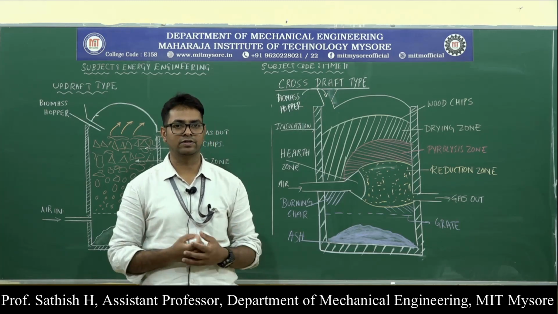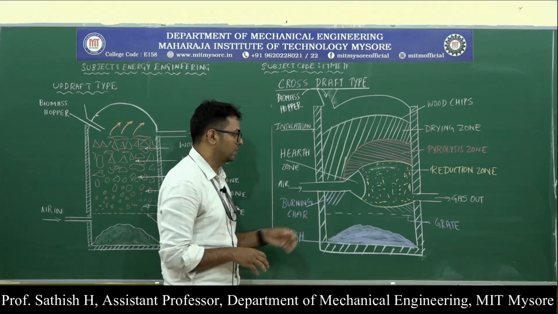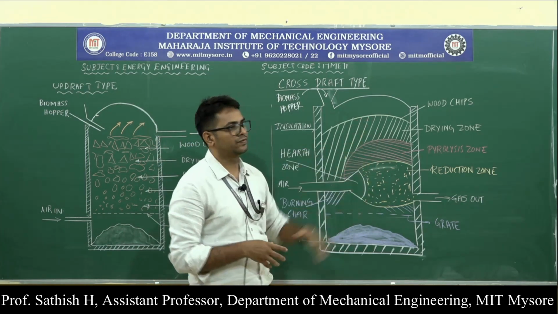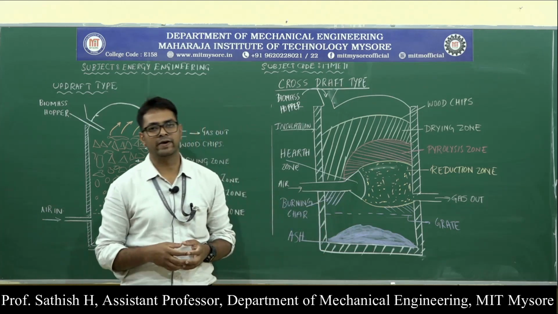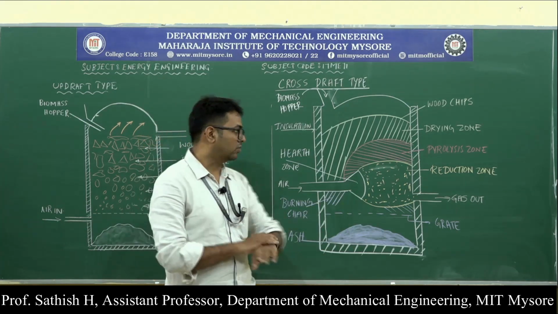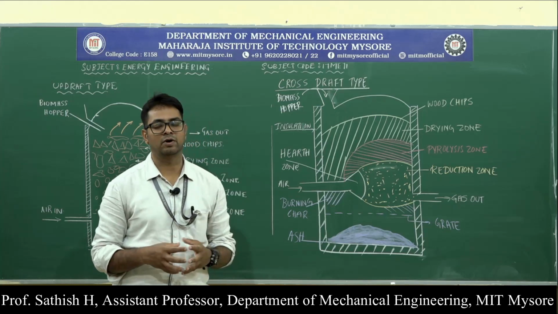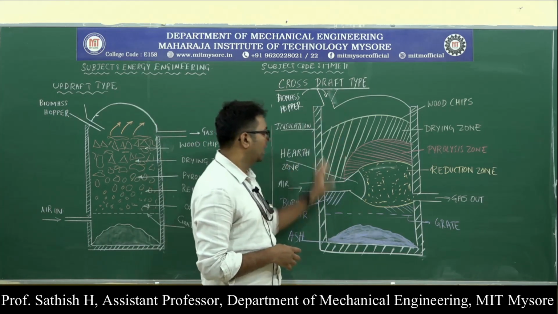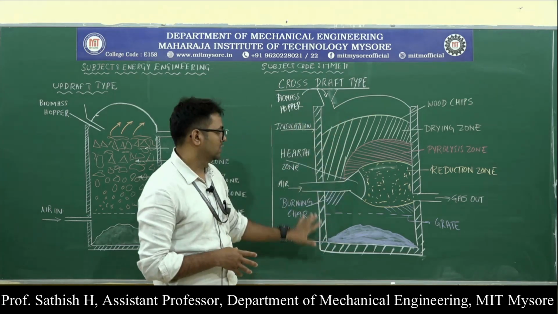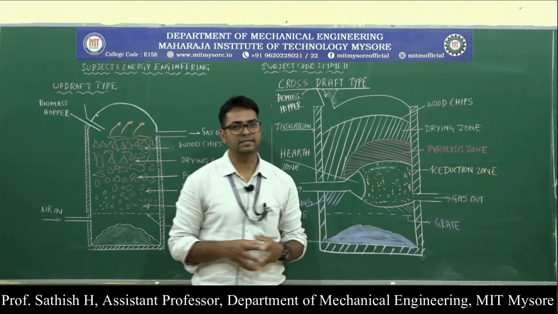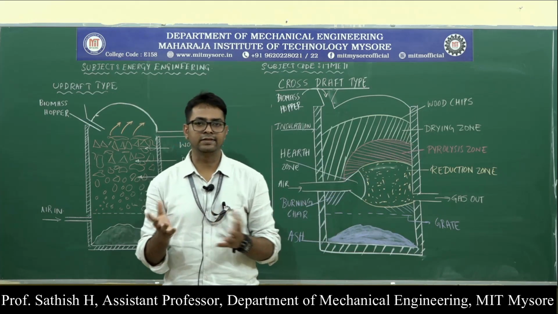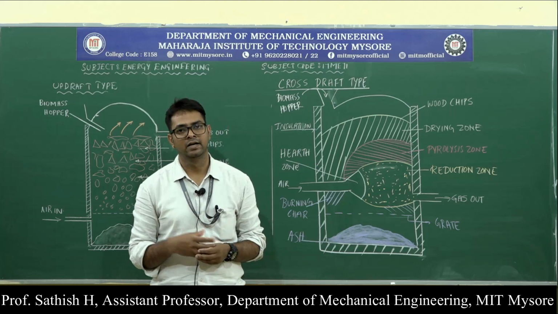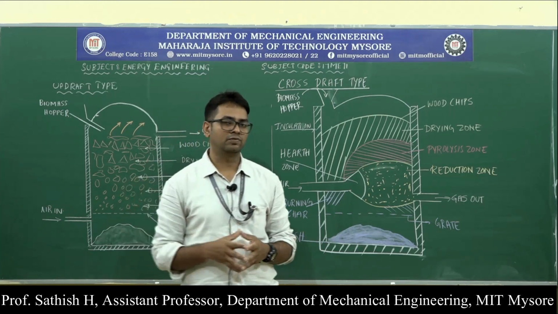The weight of the biomass chips decreases about 70 to 80%. Above which we have a drying zone where the biomass is dried, so the maximum amount of moisture is taken out from this biomass. And then the whole of this gasifier is insulated in order to increase the thermal efficiency, that means in order to prevent the loss of heat to the atmosphere.